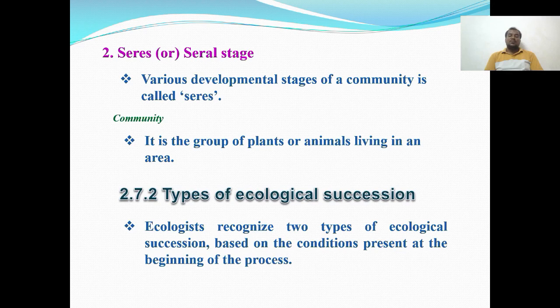Then types of ecological succession. Ecologists recognize two types of ecological succession based on the conditions present at the beginning of the process.